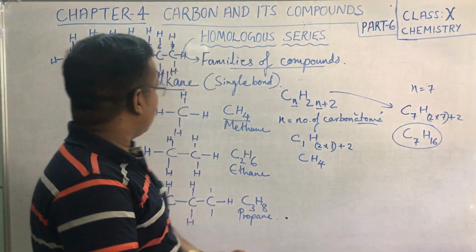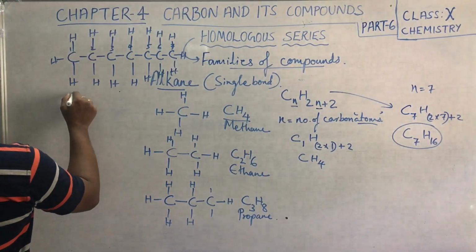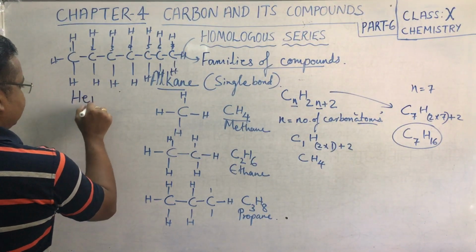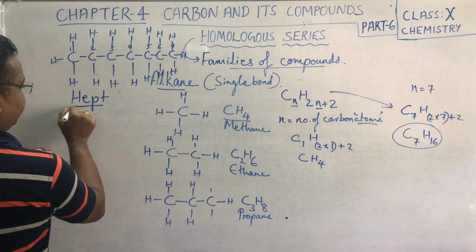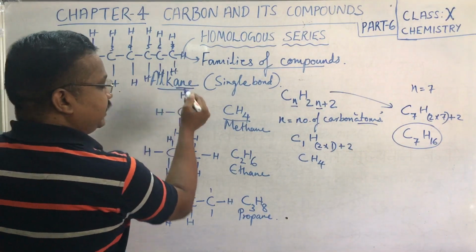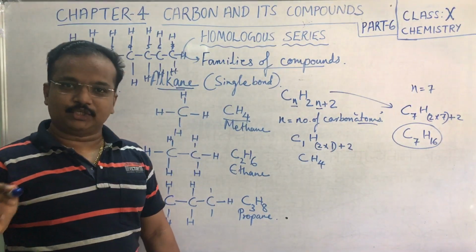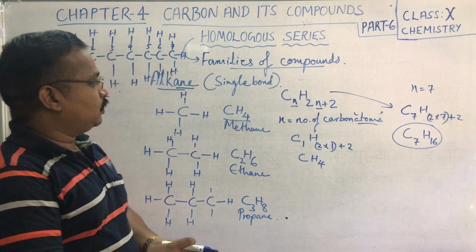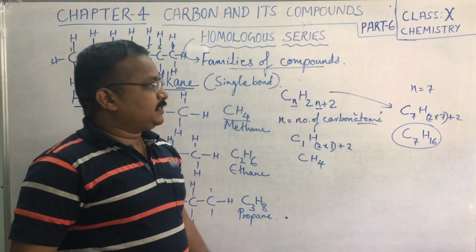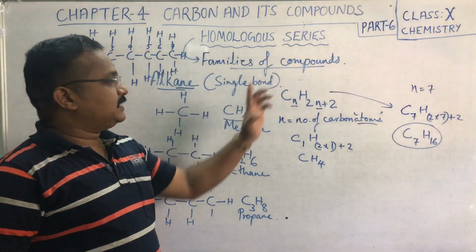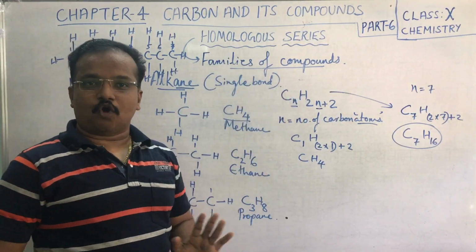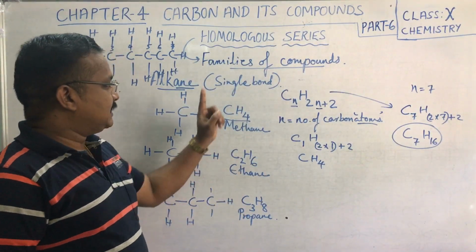What is the name of this compound? Since it is 7 carbons, it is heptane. Understood? Clear?